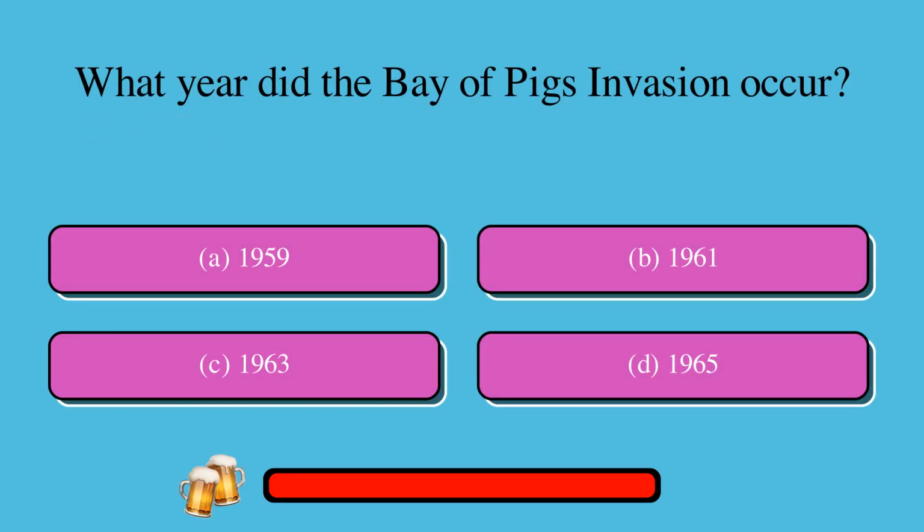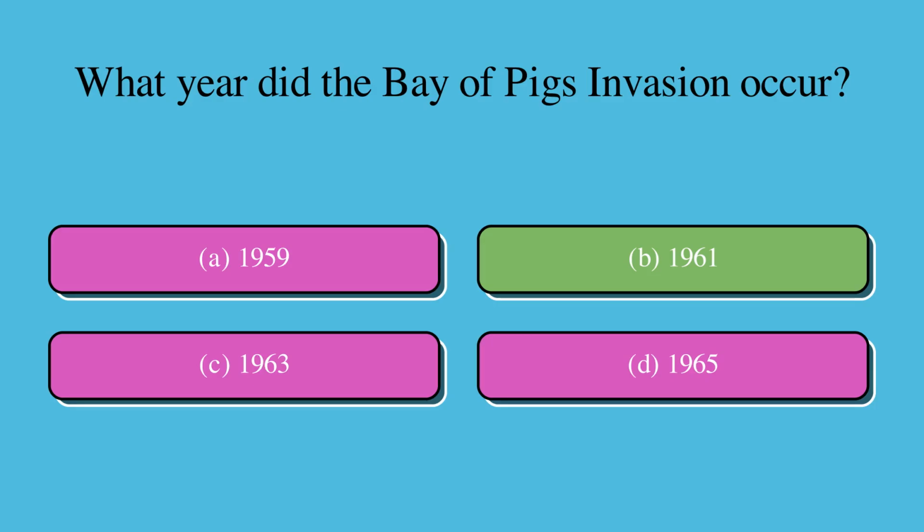What year did the Bay of Pigs invasion occur? Is it A. 1959 or B. 1961 or C. 1963 or D. 1965? The correct answer is B. 1961.